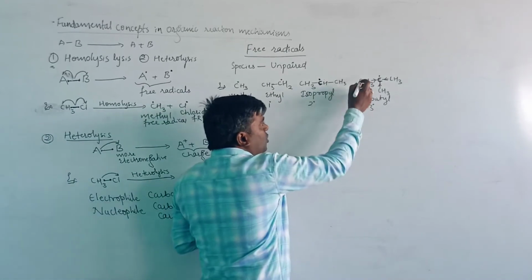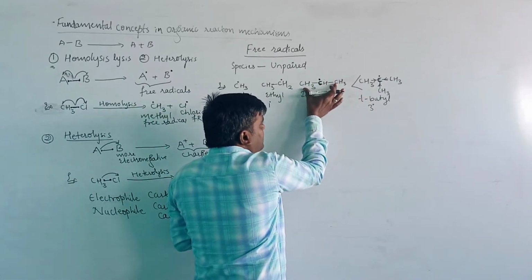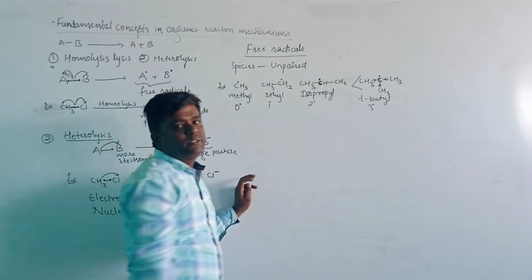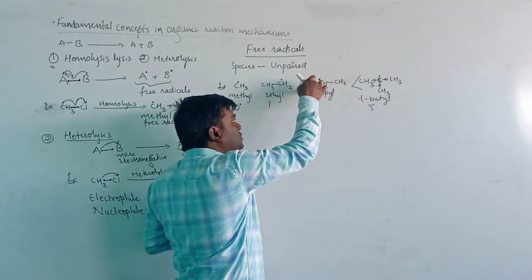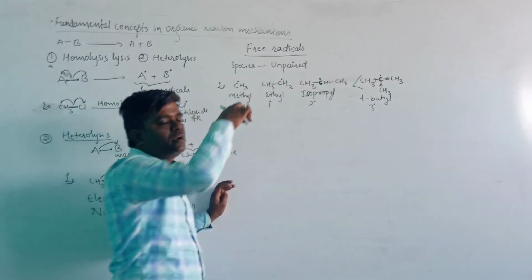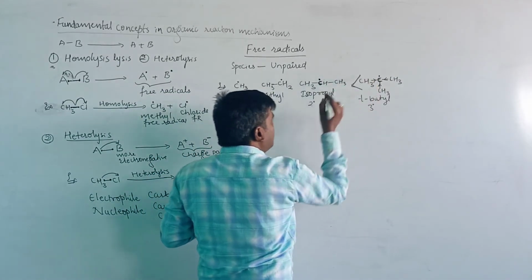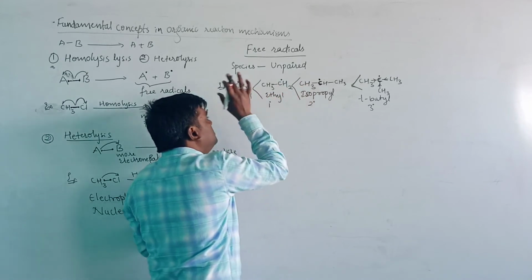Therefore it is more stable compared with here, where two methyl groups are present, and here where one methyl group is present. That is, the releasing groups are 3 here, 2 here, and 1 here. Therefore, tertiary free radicals are more stable compared to secondary, primary and 0 degree.